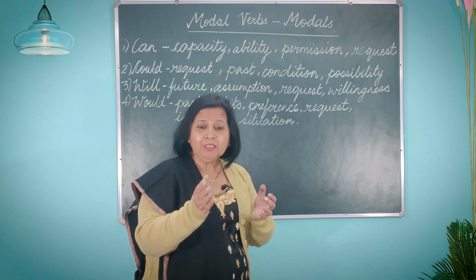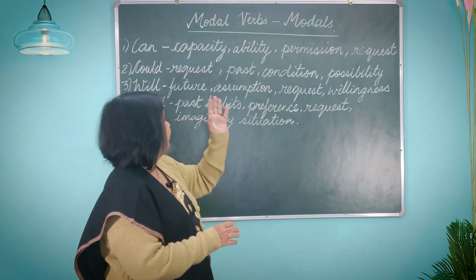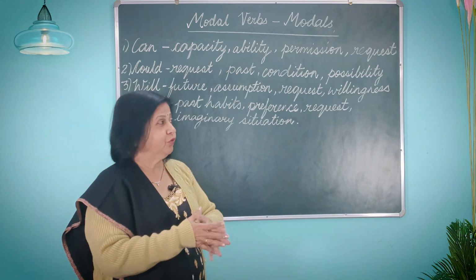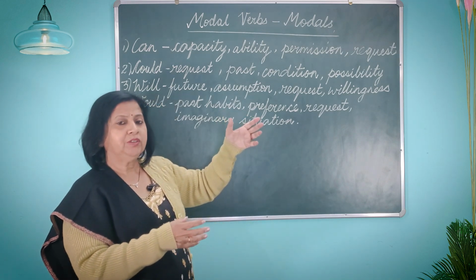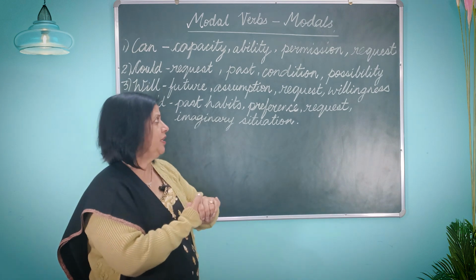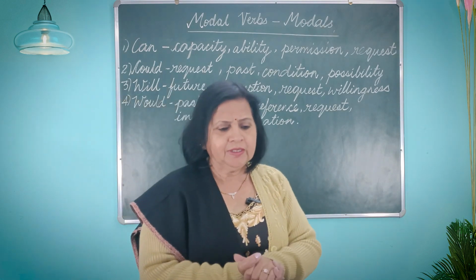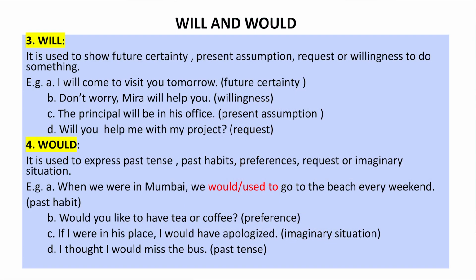Now, let's look at the uses of some more modals. Will. This modal word is used to express future certainty. That means something you're definitely going to do in the future, or a present assumption, a request, or a willingness to do something. For example, I will come to visit you tomorrow. I'm sure I will come, so I say I will come to visit you tomorrow. Don't worry, Meera will help you. This is a willingness, Meera has agreed, so don't worry, Meera will help you.